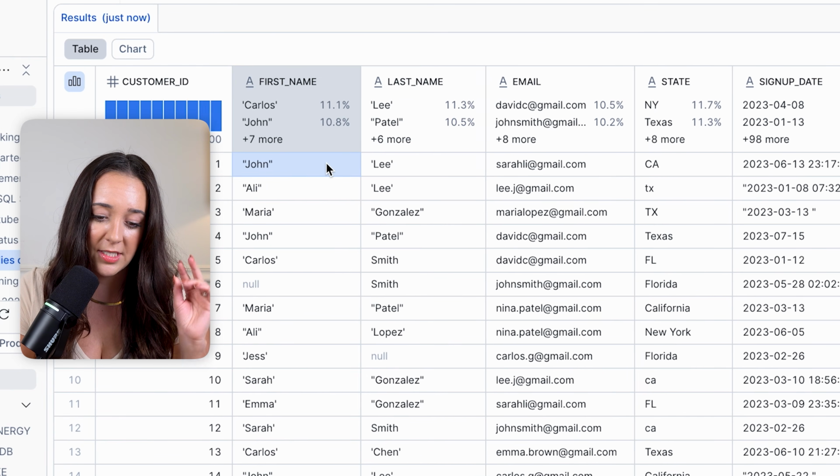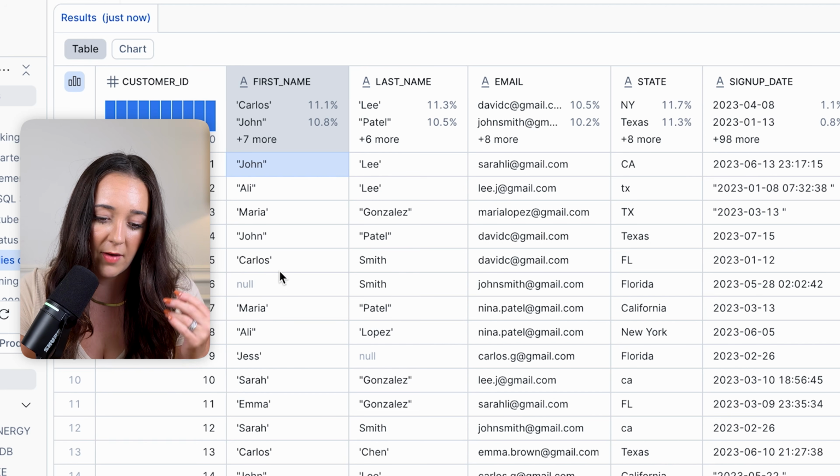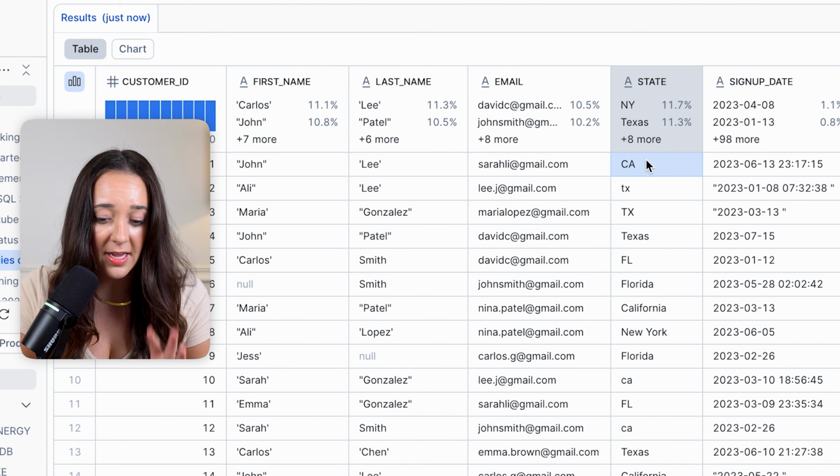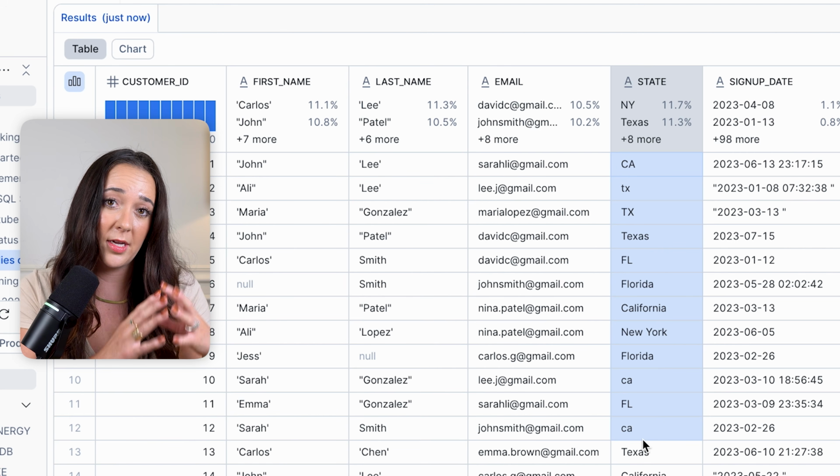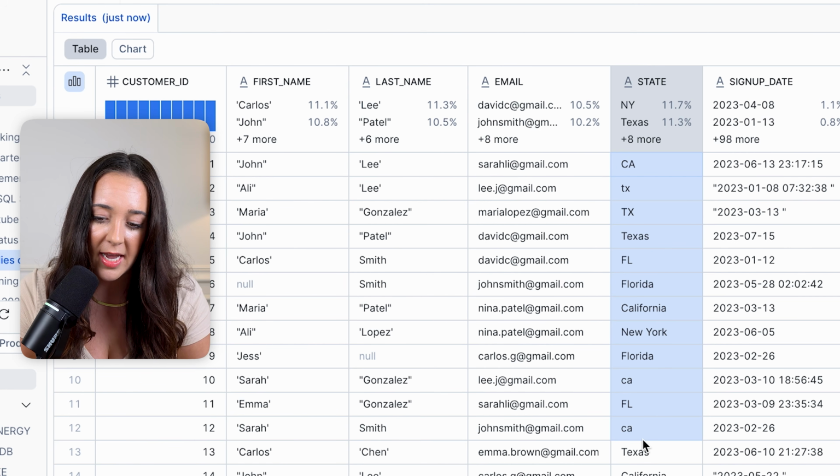We have double quotes and single quotes around a lot of the names. We have a bunch of null values. The state formatting is very inconsistent, so we're going to want to standardize that to make them all consistent in the way that they're formatted. And our dates are honestly just a mess, and I hate doing dates in SQL. So stay tuned if you want to see me suffer and clean dates.